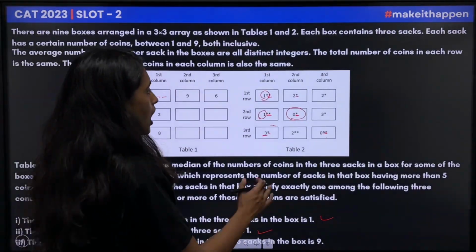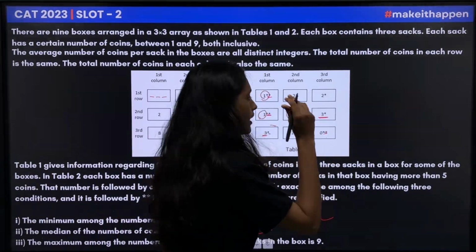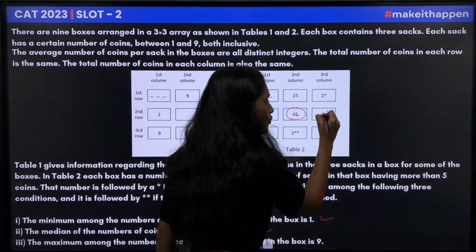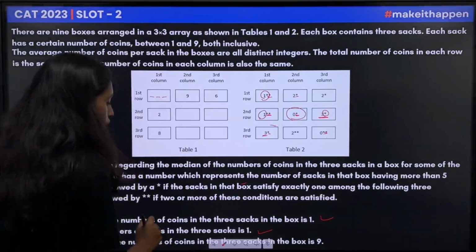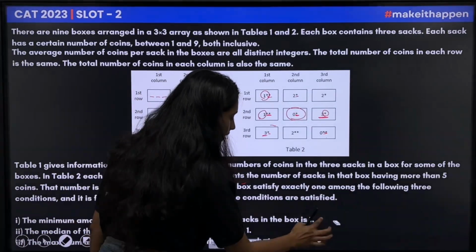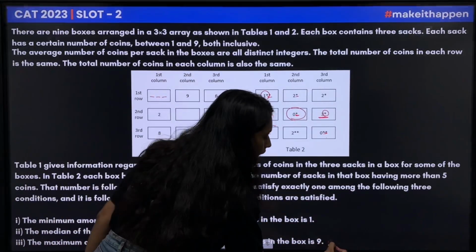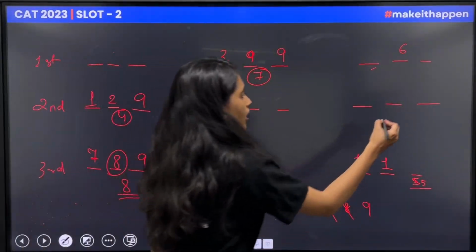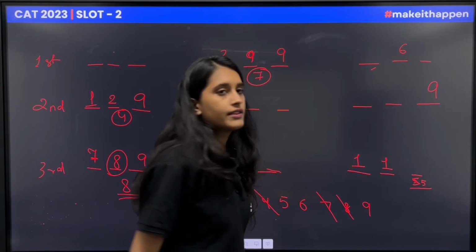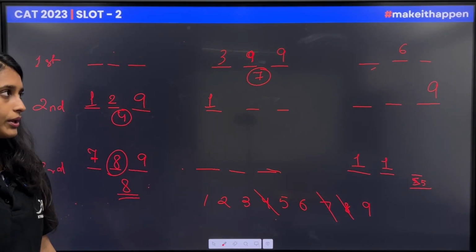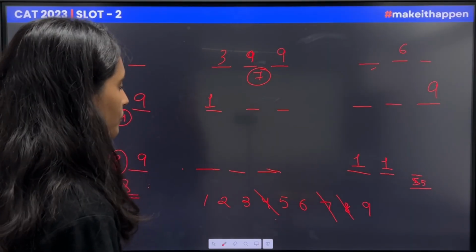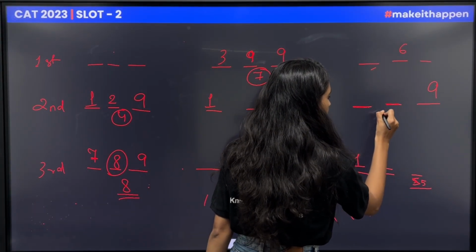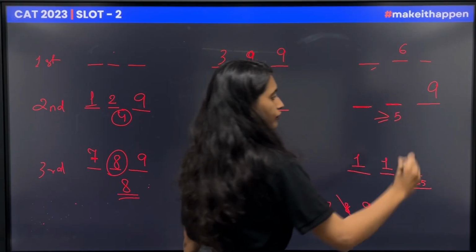Now, if I see this box, there are 3 coins that are more than 5 and exactly one statement is satisfied. If one statement is satisfied, then the statement would be none other than this one. If so, this would be 9. Now, what more information could be taken out? This 2 would be greater than 5.